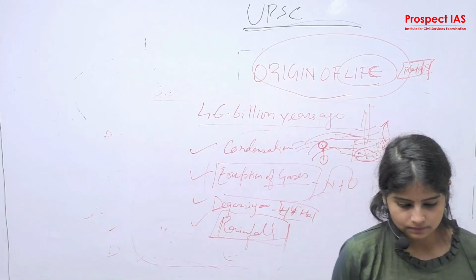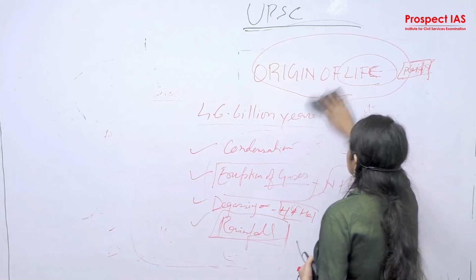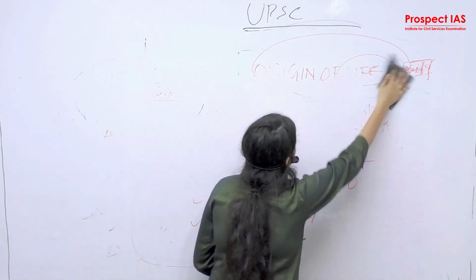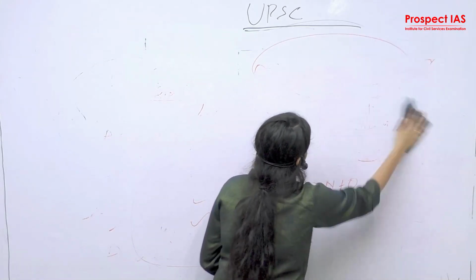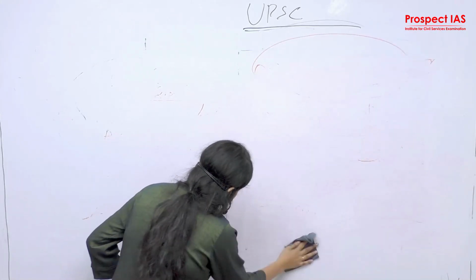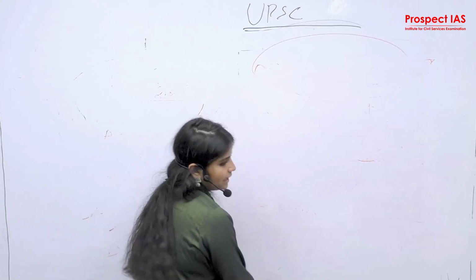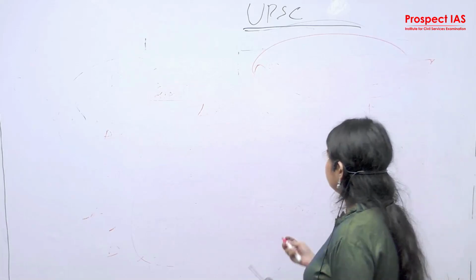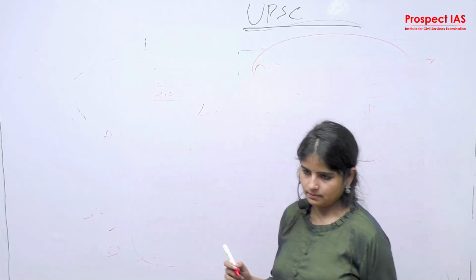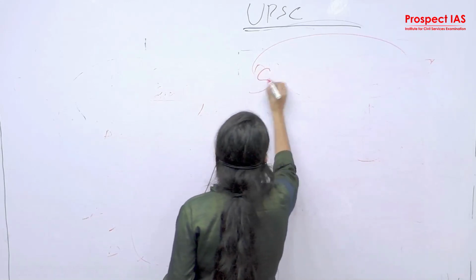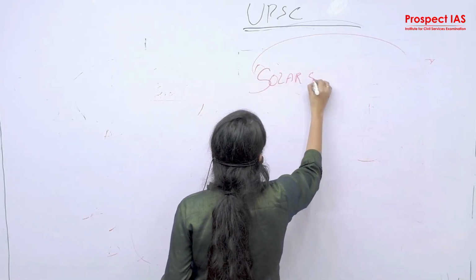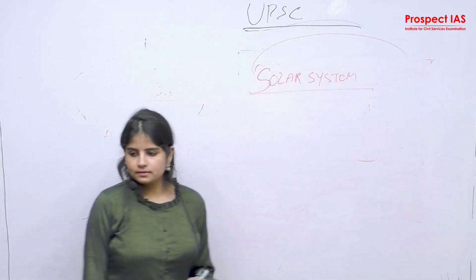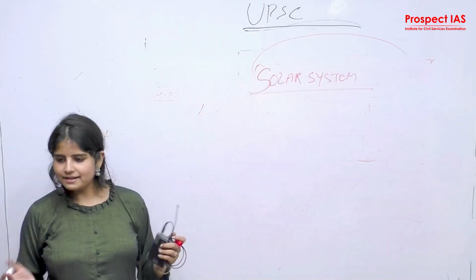Now, we have discussed origin of life, star formation, I think the universe and the theories, Big Bang theories, and the Nebula hypothesis. Now we are going to discuss a few parts of the solar system. So, the solar system consists of what? Only planets and sun.